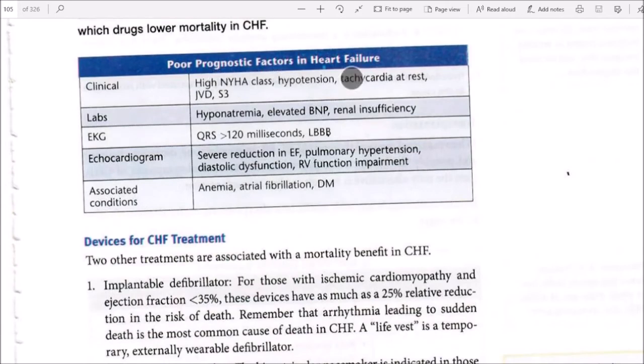Poor prognostic factors in heart failure. Clinical: high New York Heart Association class, hypotension, tachycardia, third heart sound, and jugular venous distension. Labs: hyponatremia, elevated BNP, renal insufficiency. EKG: QRS greater than 120 milliseconds, left bundle branch block. Echocardiogram: severe reduction in ejection fraction, pulmonary hypertension, diastolic dysfunction, right ventricular function impairment. Associated conditions: anemia, atrial fibrillation, and diabetes.